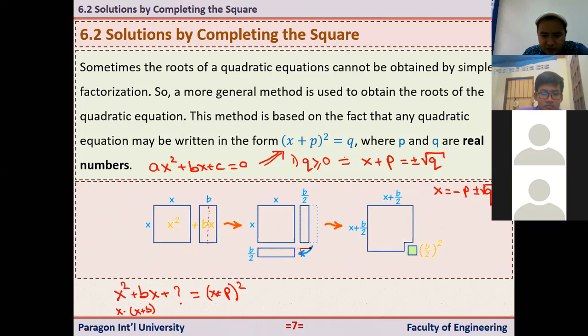As you see here, the length of this building block is b over 2. And here it is also b over 2 because of this, right? Actually, I need to add this small piece. And what is the area of this small piece? It is b over 2 squared. That's just a geometric description of this phenomenon, all right?